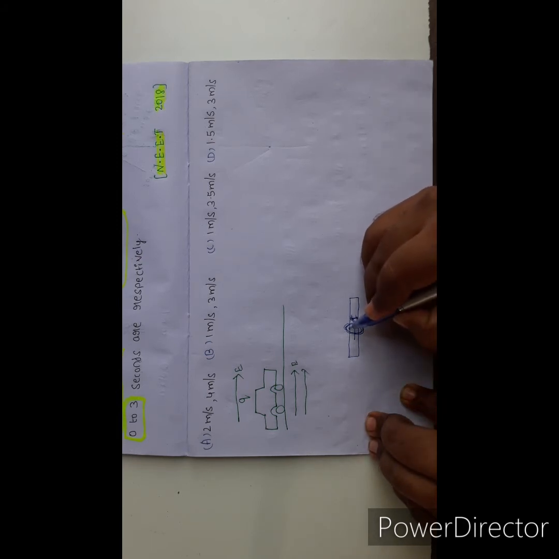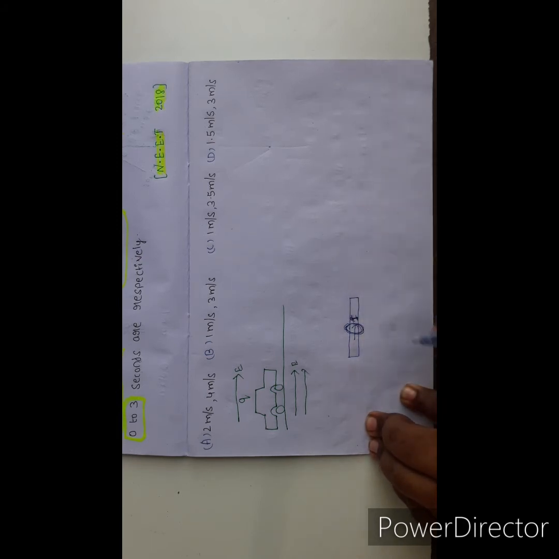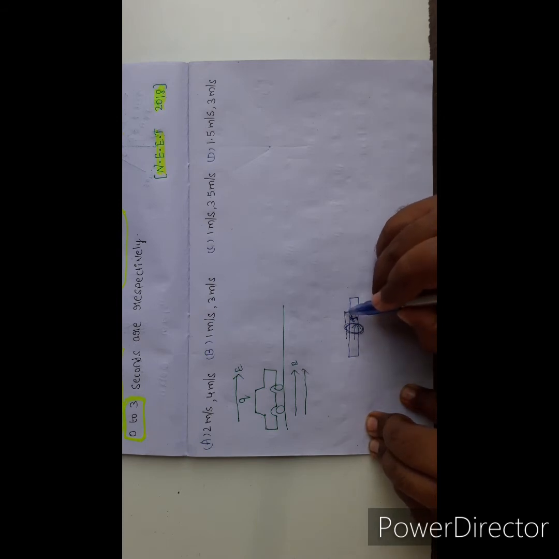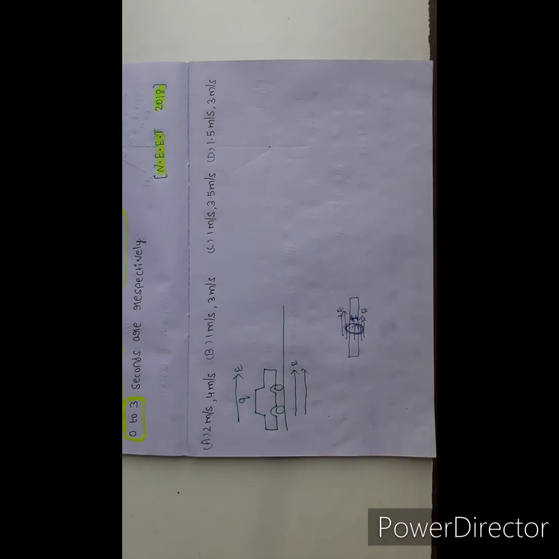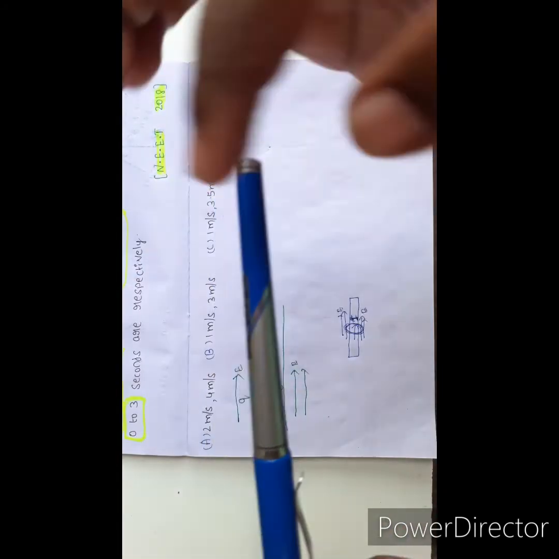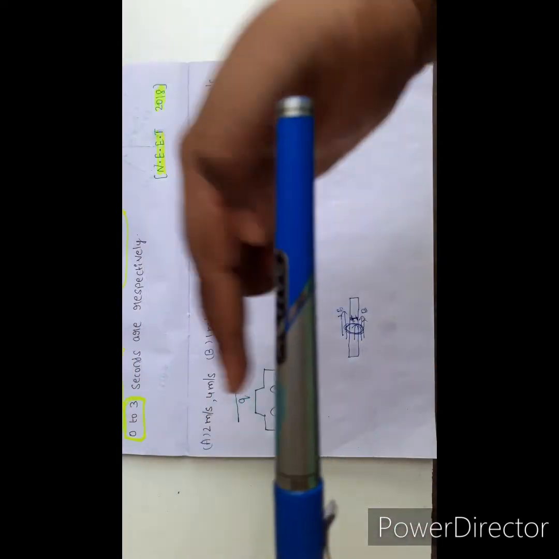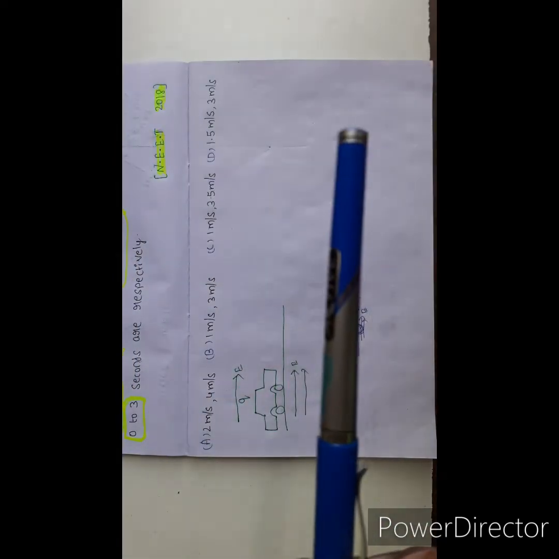That field acts as an attractive or repulsive force. That field is named as electric field. The field is formed like this, and electric field lines pass through it.